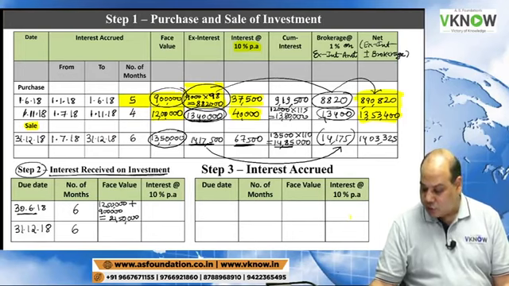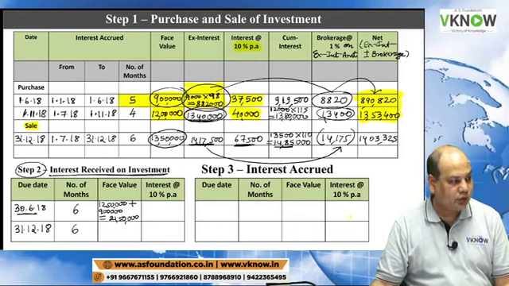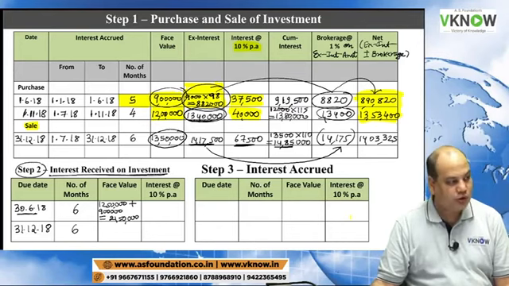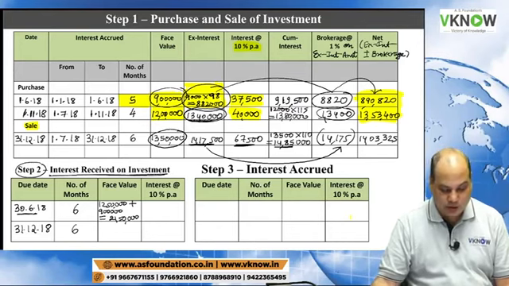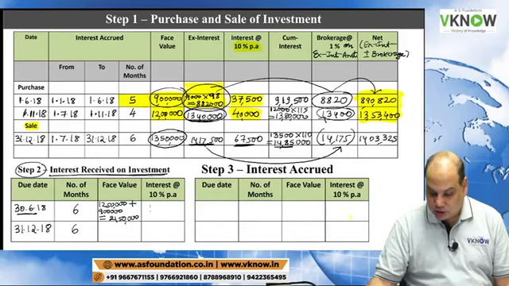So now you calculate 21,50,000 into 10% into 6 by 12. 21.50 lakh into 10% into 6 by 12. Tell me interest. Interest received will be 1,07,500.